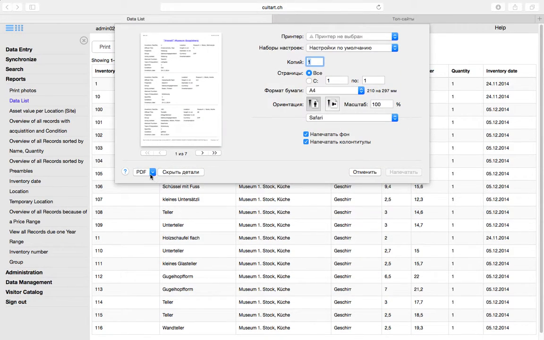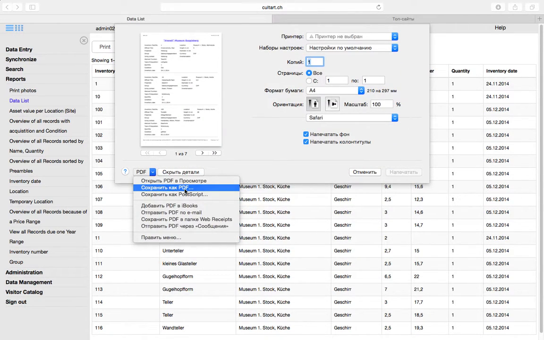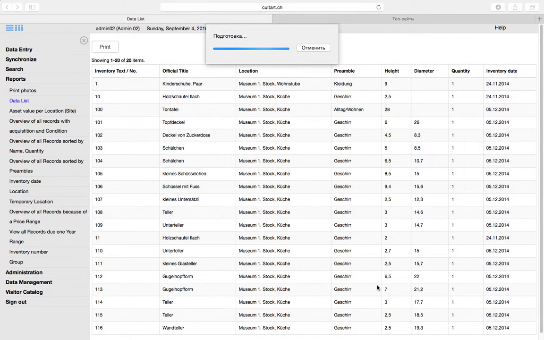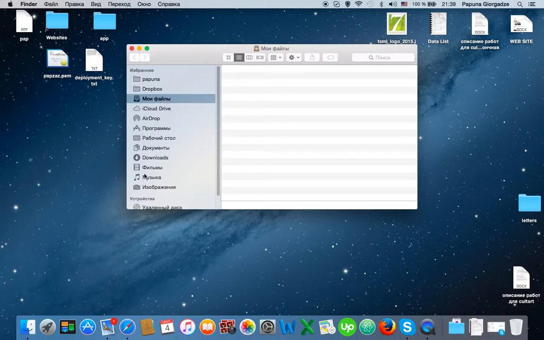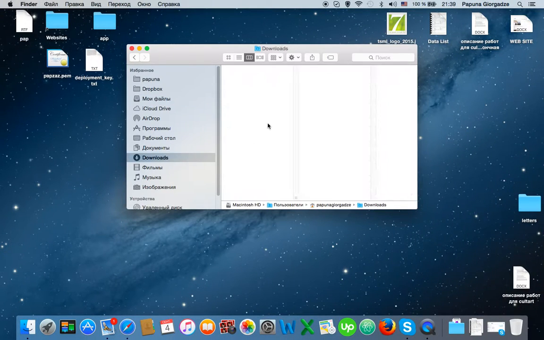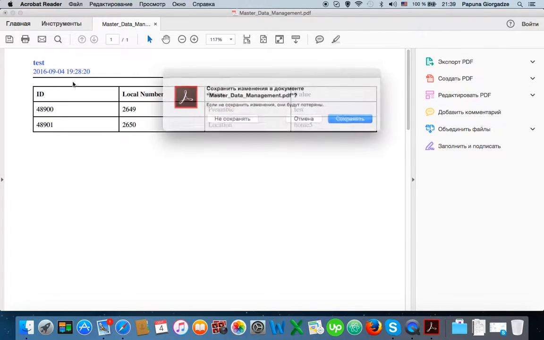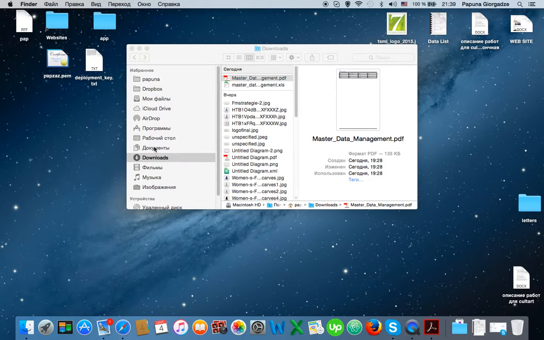For example, PDF. It's in Russian, but I shall translate. Save as PDF, data list, save. And if you now go to downloads, in my case, I do not know where I saved it.